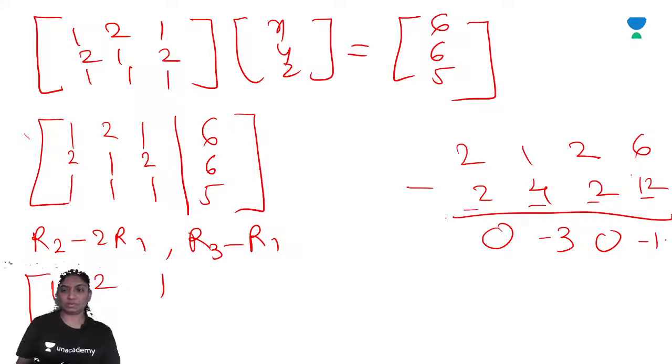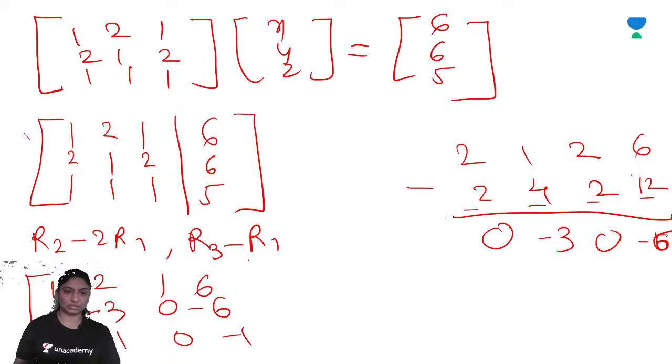Six minus 12 is minus 6. Right? Here R3 minus R1 gives 0, minus 1, 0, minus 1. Right?